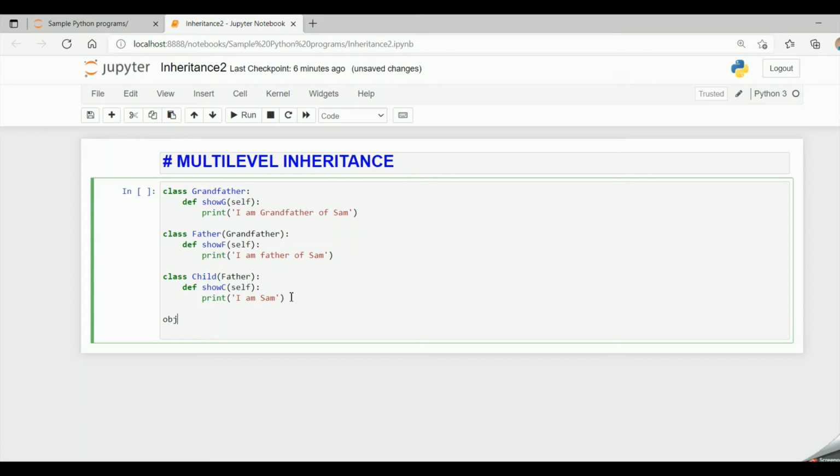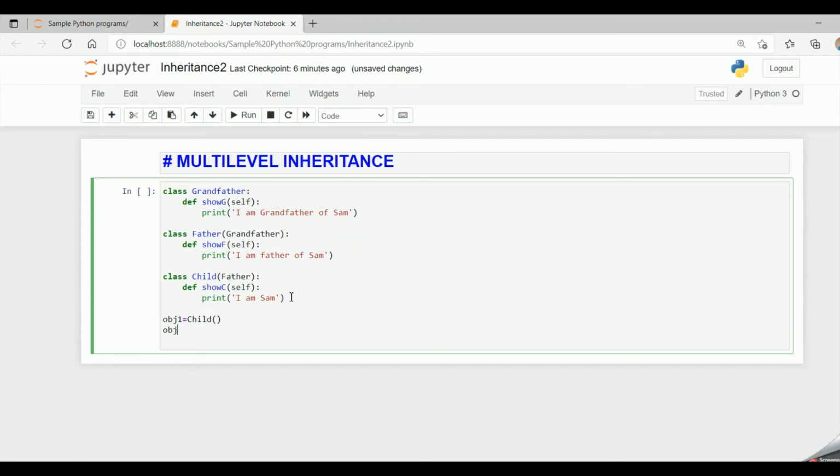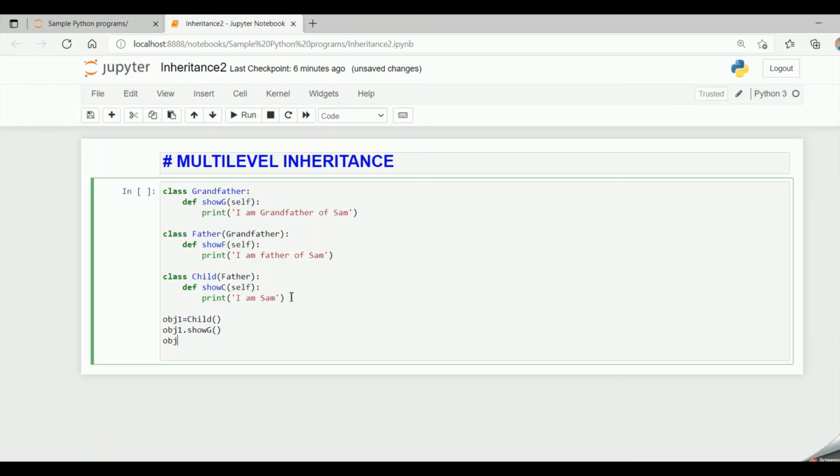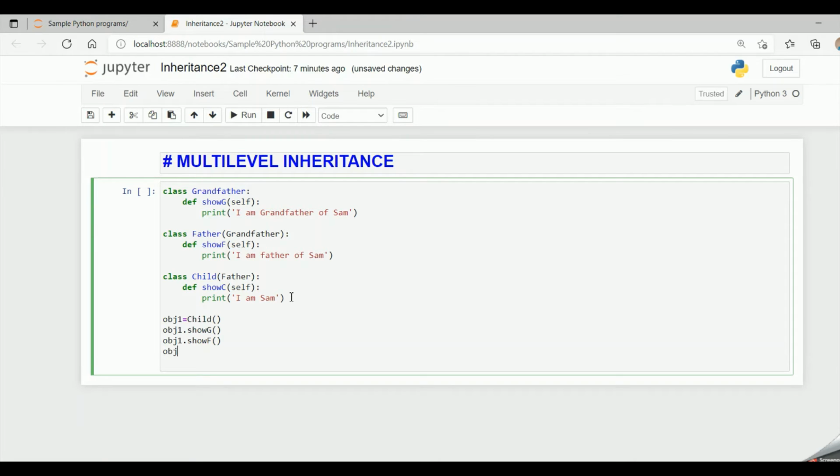Let me create an object obj1 equal to child, and let me say obj1 dot show g, obj1 dot show f, and obj1 dot show c. And now let me run the code.